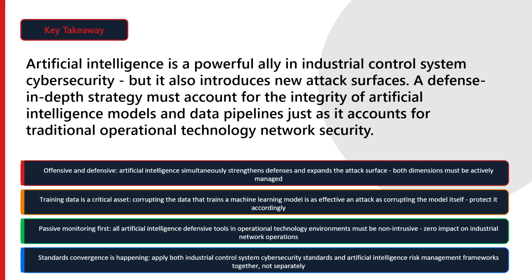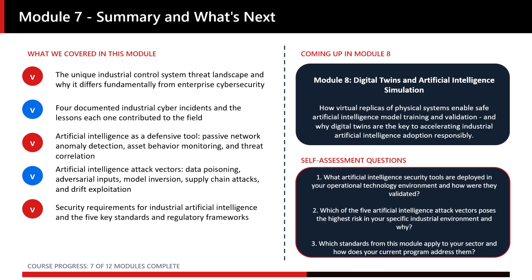The most sophisticated adversaries attacking industrial control systems today are aware of the artificial intelligence tools being deployed against them, and they will target those tools if they are not adequately protected. The 4 principles at the bottom are the practical takeaways. Manage both sides of the artificial intelligence security coin. Treat training data as a critical security asset. Deploy all operational technology security tools passively. And apply the converging landscape of industrial control system and artificial intelligence standards together as a unified framework, not as separate compliance exercises. Let us close Module 7 and look forward to what comes next.